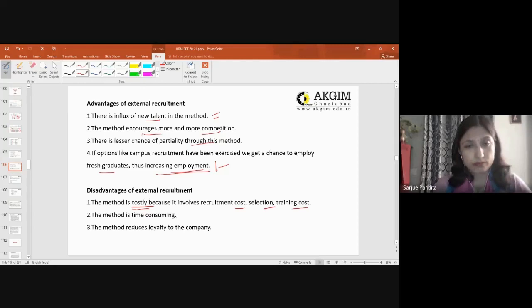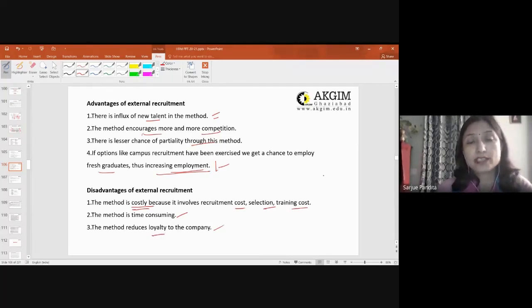Time consuming, again, yes. The method reduces loyalty to the company. How does it reduce loyalty to the company? Because sometimes it so happens that employees who are already working in the organization feel that they could have been the person to fulfill this particular vacancy, but the organization, instead of giving us a chance, has gone for external recruitment. So it might lead to demotivation, and therefore it might reduce the loyalty.